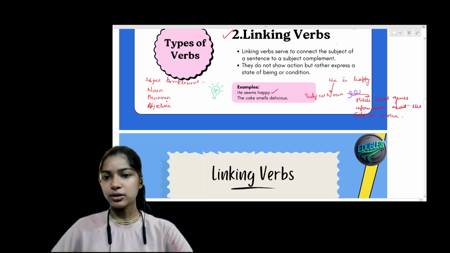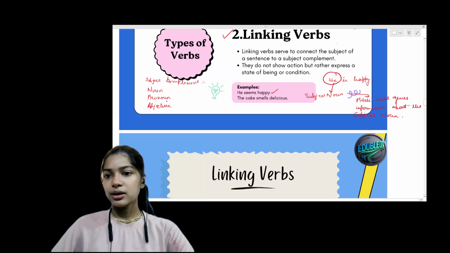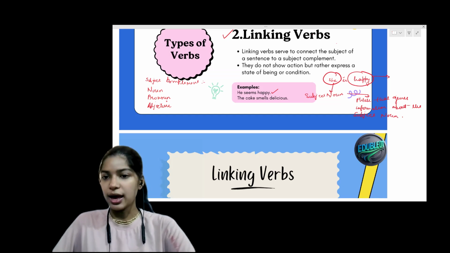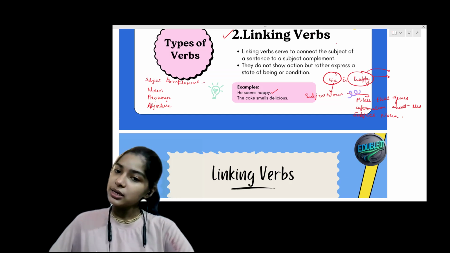So over here, this is the subject. Subject is happy. So happy is giving the information. So happy is the information about the subject.